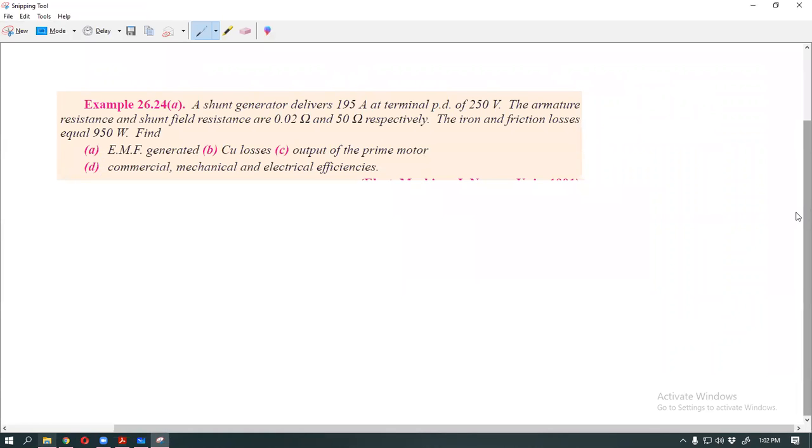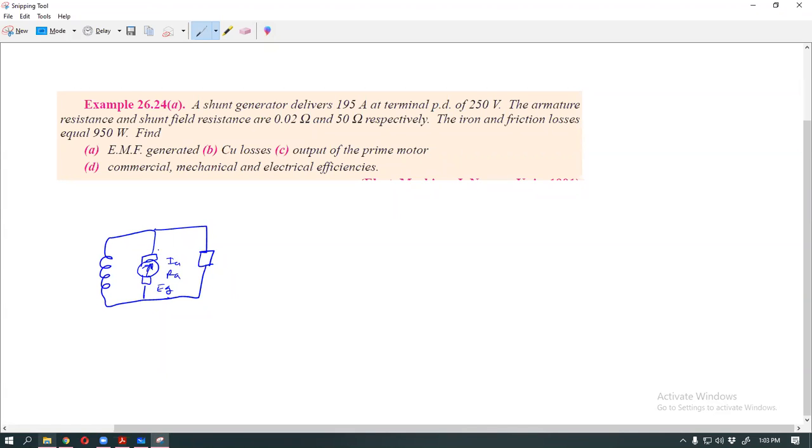A shunt generator. Shunt generator means the electrical circuit must be designed with a shunt field and also a load. This is IA, RA, and this is EG.